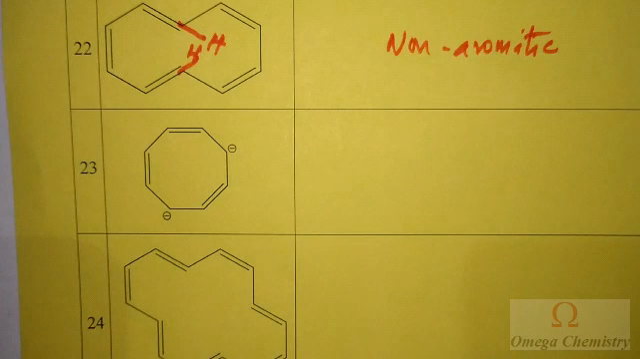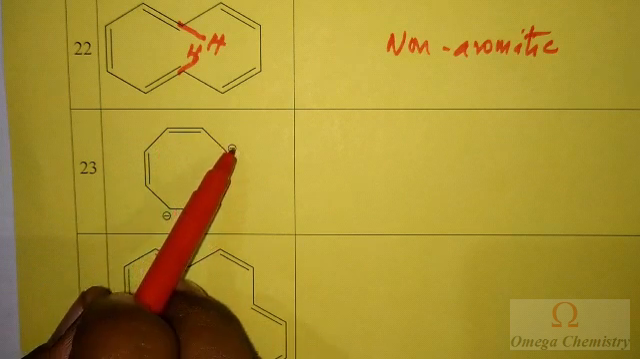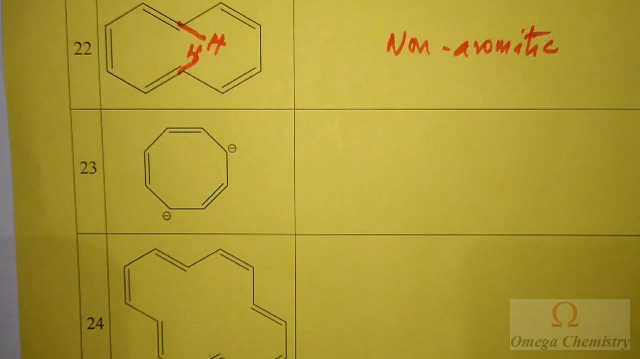Now the next compound. This compound is cyclic, planar, and conjugation is there. 10 pi electrons are there. So 2, 4, 6, and 2 negative charges are there. So we expect this compound to be aromatic. Again, this is an exception.